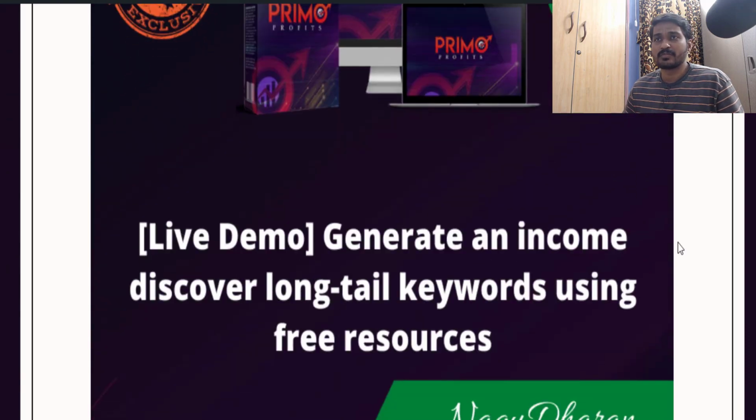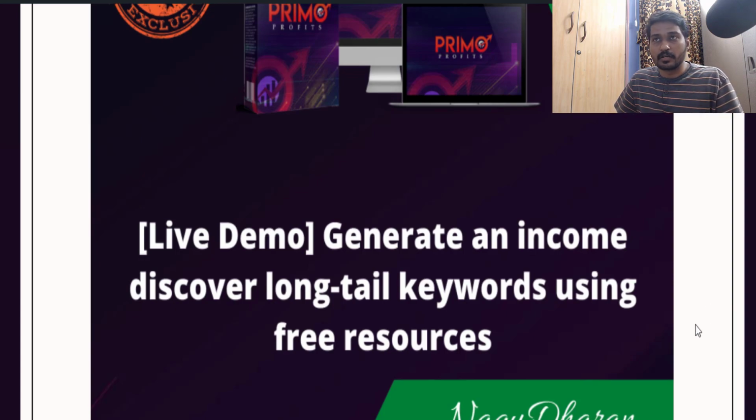And bonus number 3 is the live demo to generate an income, discover long tail keywords using free resources. Though this Primo Profits is giving you 900 plus done for you long tail keywords to target with, this particular bonus will teach you how you can identify more than 900 done for you long tail keywords by yourself. This simple hack will teach you how you can find long tail keywords on YouTube, right?